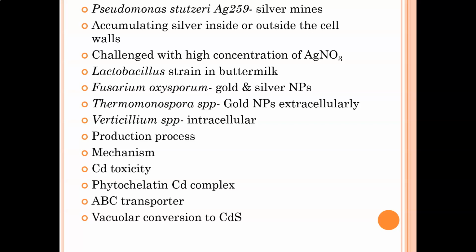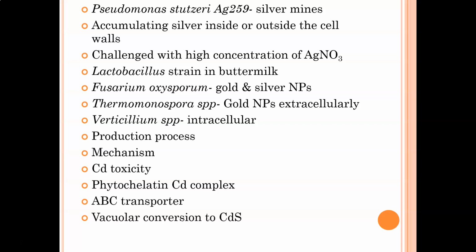Pseudomonas stutzeri, which is known as the AG259 strain, has been isolated from several silver mines for its amazing ability of synthesizing silver nanoparticles. Silver nanoparticles are utilized in ointment composition because silver is considered to be one of the most effective antiseptics. Also, whenever Pseudomonas species are challenged with a high concentration of AgNO3, they have the ability to reduce it to form silver nanoparticles.